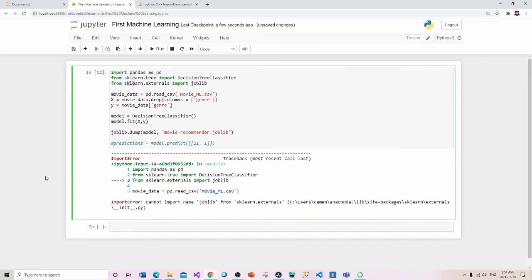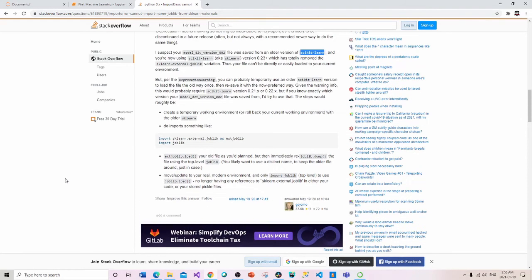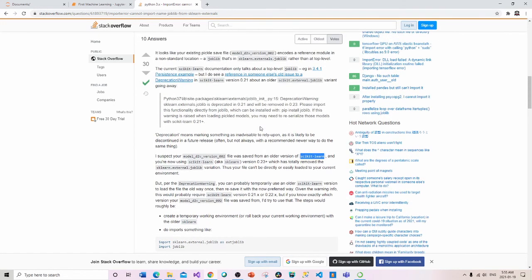Now, there's an issue with this is that sometimes things become obsolete. Sometimes things become out of date altogether, and Python has made some changes. And so it says right here, cannot import name joblib from this file. Okay, and if you look it up on something called Stack Overflow, AKA Snob Overflow, because there can be a lot of angry people on there from my experience, there's a whole section here about this becoming out of date.